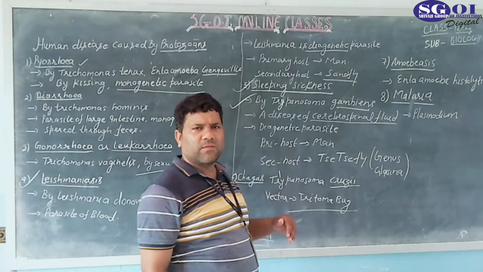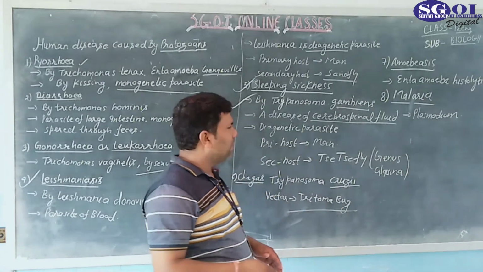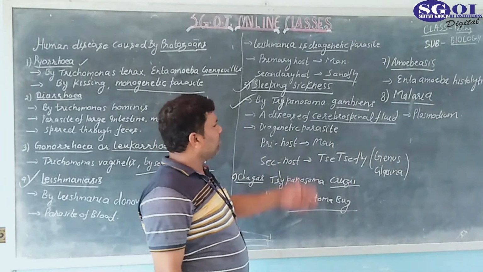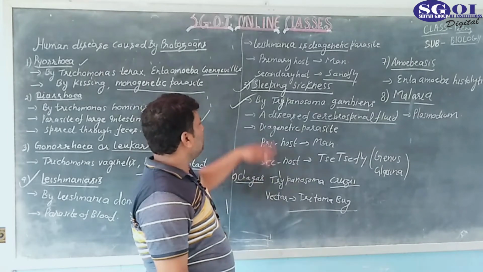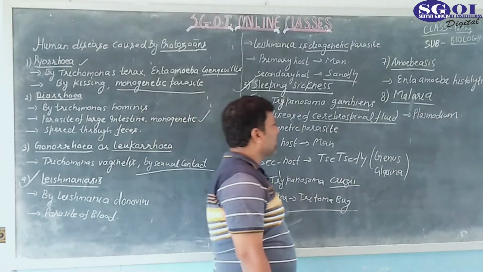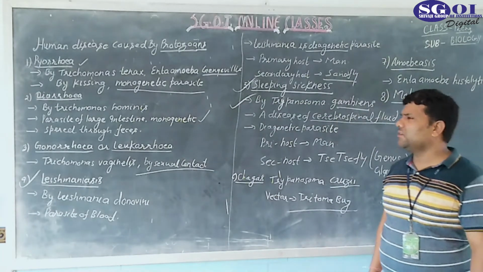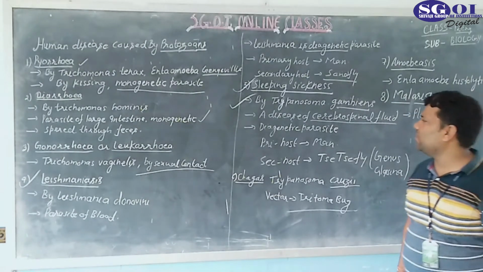Nutrition is transferred from one part to another, from the brain. That's why this cerebrospinal fluid is important. This cerebrospinal fluid is infected by Trypanosoma gambiense, and the disease caused is known as sleeping sickness. As you know, it is a disease of the brain. You can say it is a disease of the cerebrospinal fluid because cerebrospinal fluid is found in the brain.